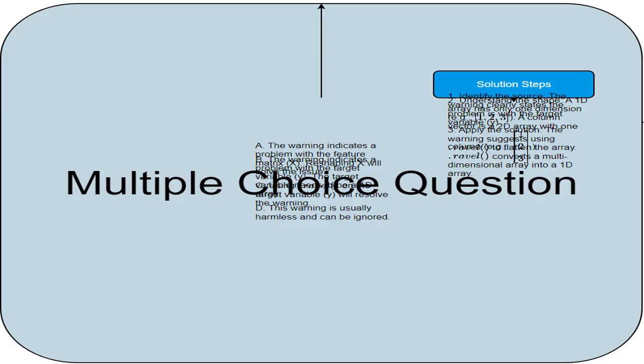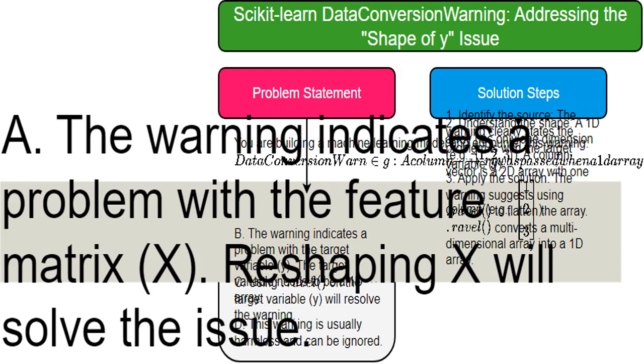This option incorrectly suggests the problem lies with the features, x, the data your model uses for prediction. The error message actually highlights the target variable, y, which is what you're trying to predict. This statement accurately points out the problem is with the target variable, y. The warning states that the model expects this variable to be a one-dimensional array, like a list, but instead, it's received a column vector, a two-dimensional array shaped like a single column.